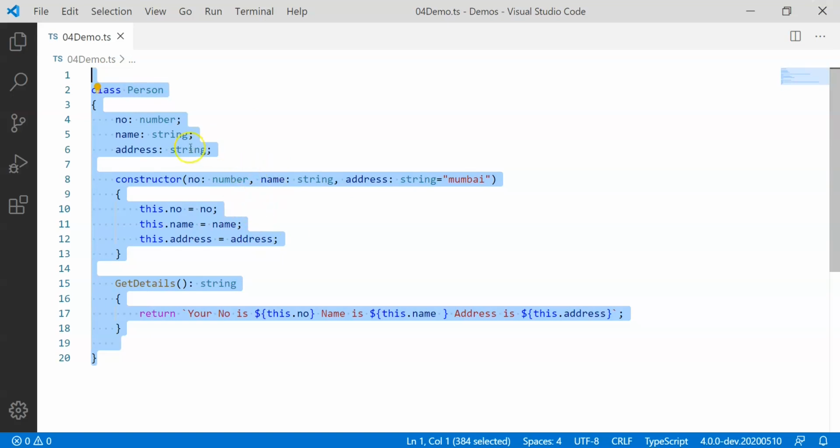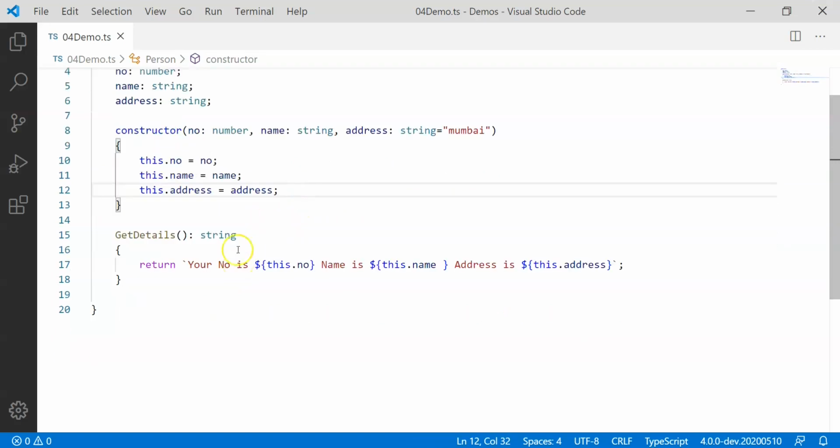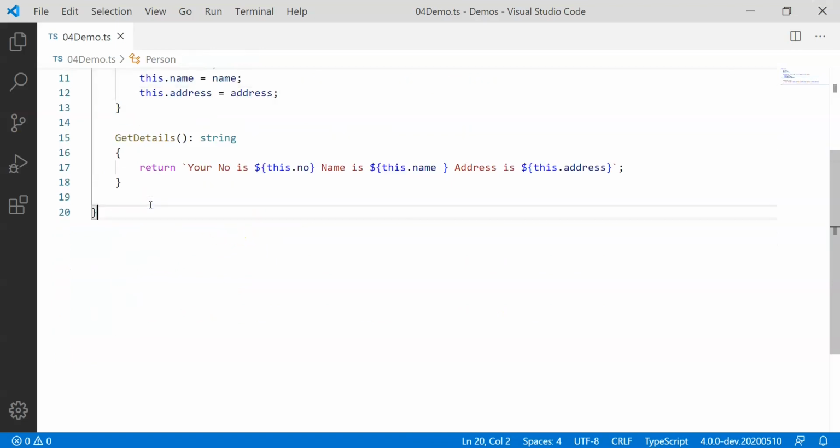So what we have is a person class. There are three members that we have. We have a constructor expecting three parameters. One of them is default, and then we have, let's say, number, name, and address, as in maybe data collected and assigned to the individual members. Now person has one function, maybe three members and one constructor.